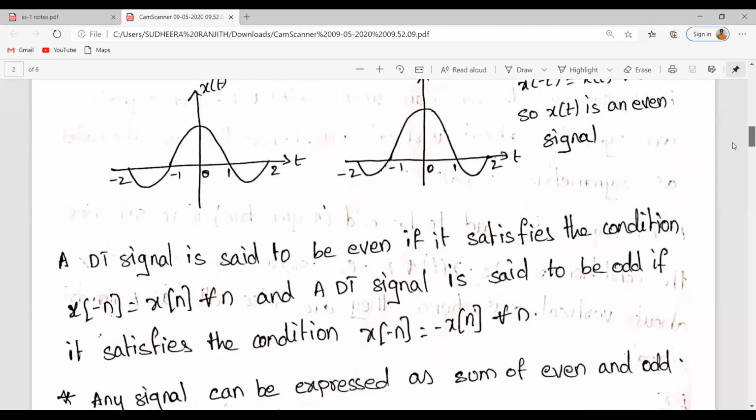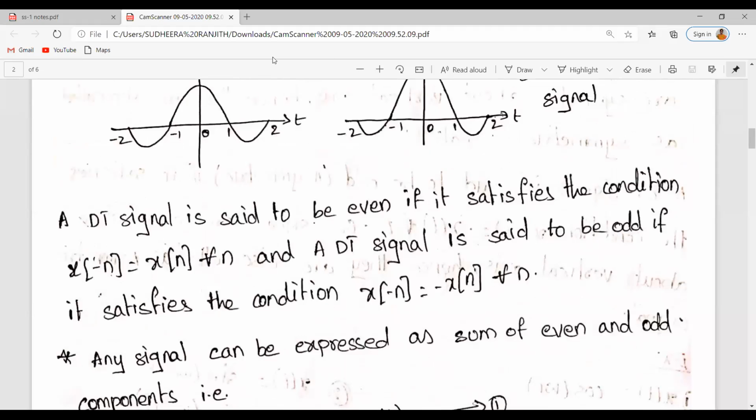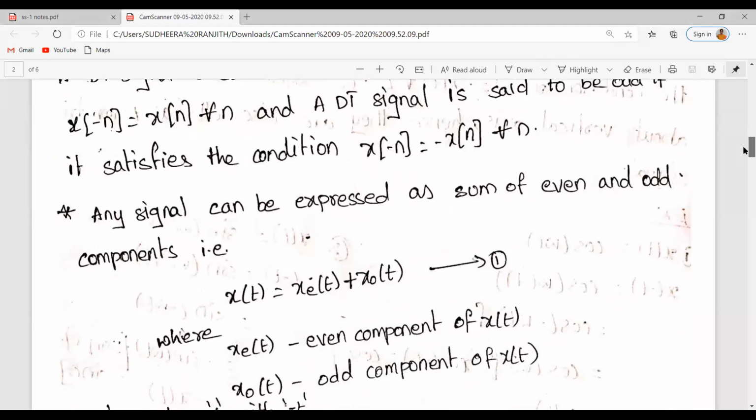Similarly, a discrete time signal is said to be even if it satisfies the condition x of minus n is equal to x of n for all values of n. Similarly, a discrete time signal is said to be odd if it satisfies the condition x of minus n is equal to minus x of n. So till now we have seen the definitions of even signal and odd signal for both continuous and discrete time.